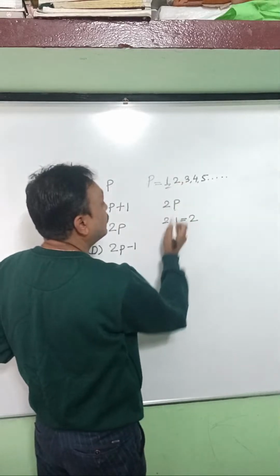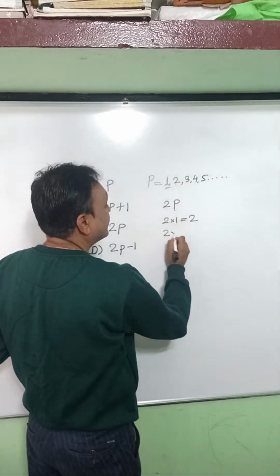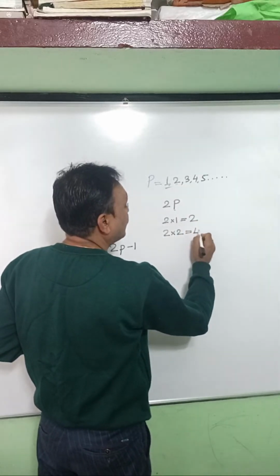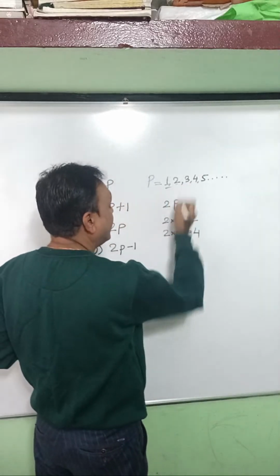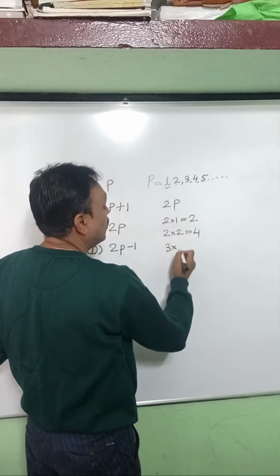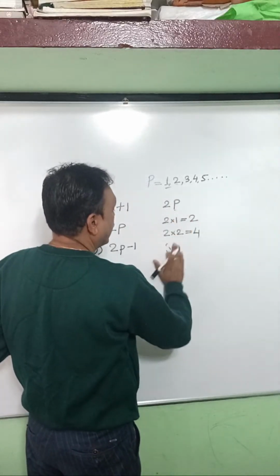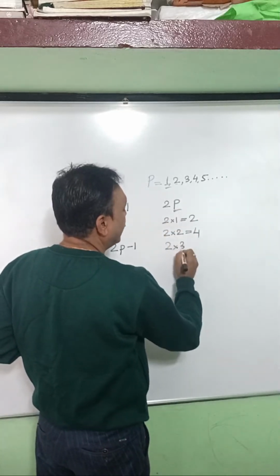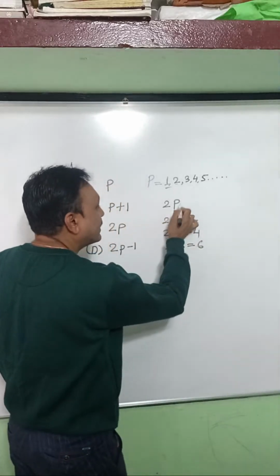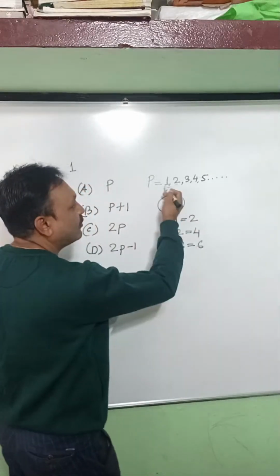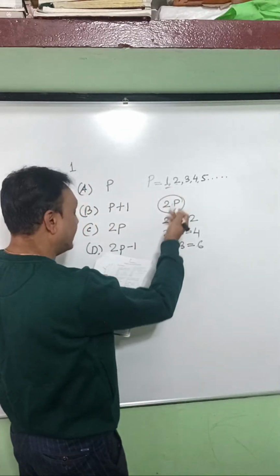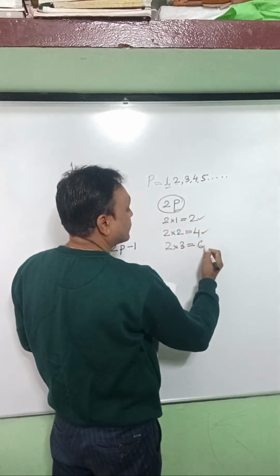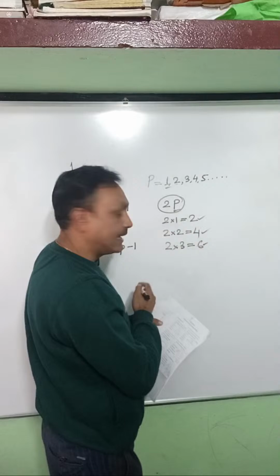If I take 2 in place of p, I get 2 into 2, that is 4. If I take 3, I get 6. If we take any positive integer, you will get an even number. This is also even, this is also even.